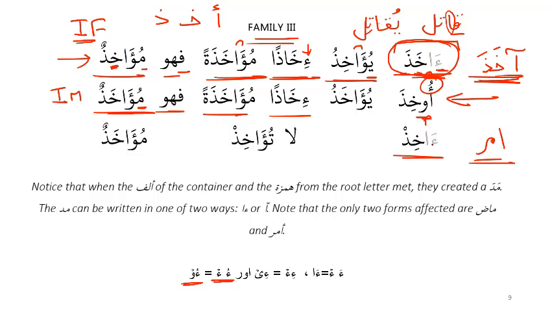Remember, with fail amr, you make it majzoom at the end. La tu'akhiz is a negative command, and mu'akhaza, this is ism zarf. All right. So the only major impact with family 3 has to do with this past tense, which becomes akhaza. So that's family 3.